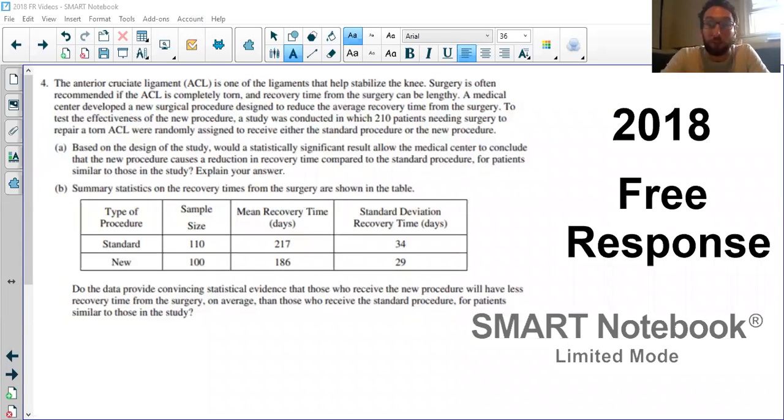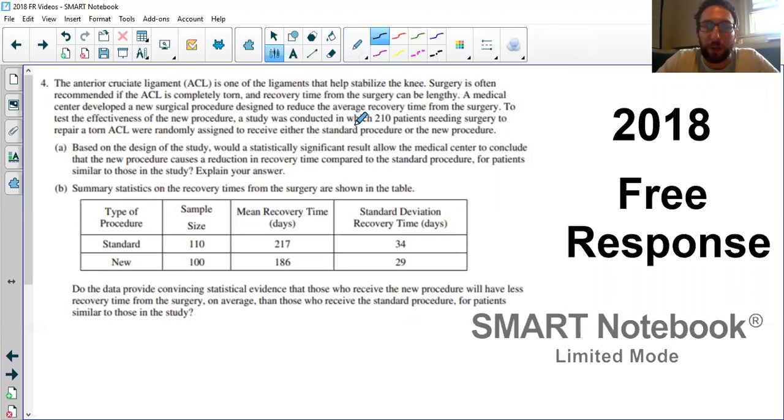Hopefully you've read this. If not, pause it, read it, try it. All right, assuming you've paused it. As we read through here, it's a pretty standard medical context, an example of how we could use some stuff. We've got the ACL, one of the ligaments that can help stabilize the knee. We're looking at 2 different surgical procedures to try to reduce the recovery time. We've got a standard and a new procedure. To test the effectiveness of the new procedure, the study was conducted with 210 patients who needed surgery. They were randomly assigned to receive either the standard or the new procedure.